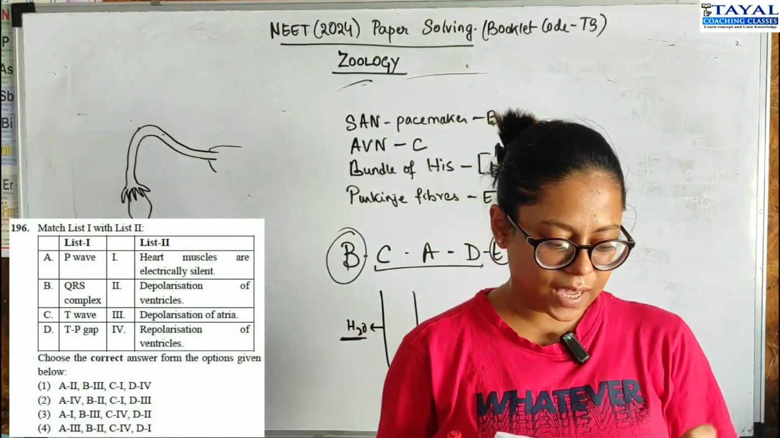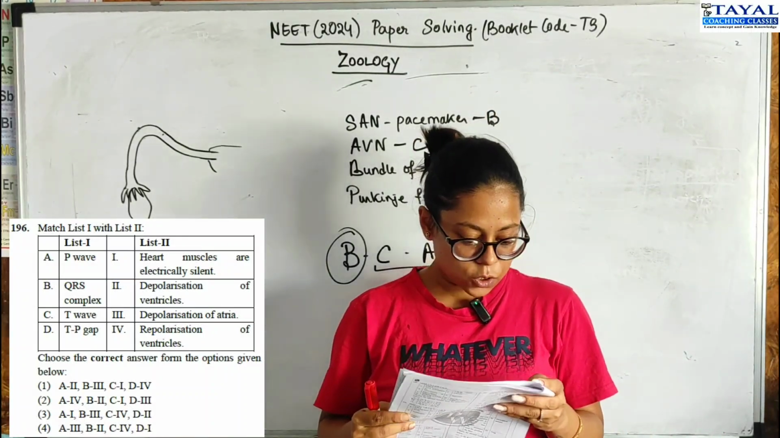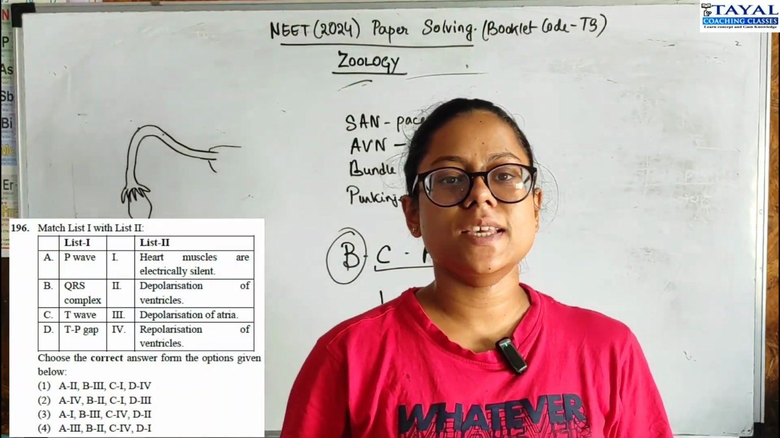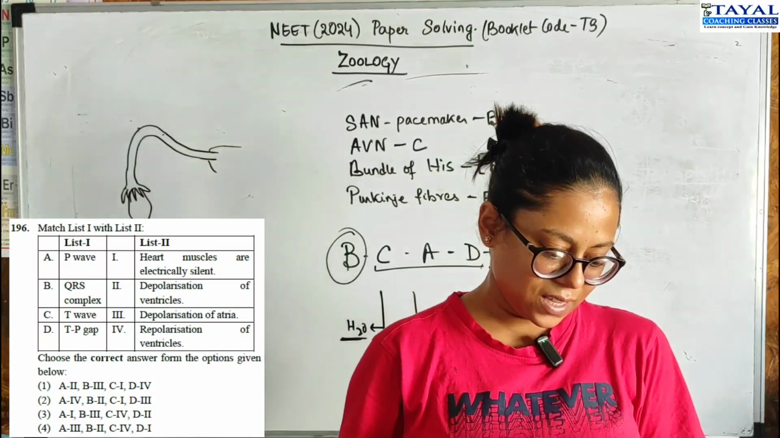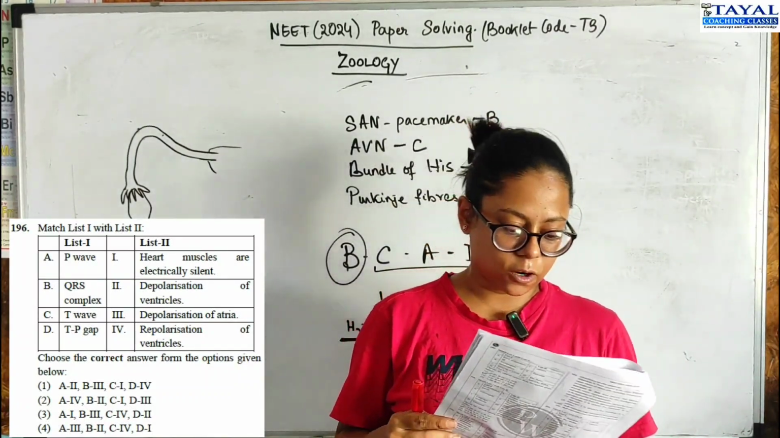196, match the following again. Waves of the ECG and what happens during that wave. So, the P wave we know is depolarization of atria. So, A3 is correct. Only one option, which is the fourth option, and that's the correct option.